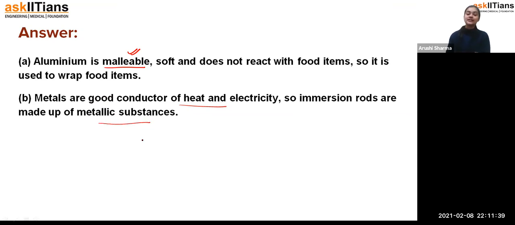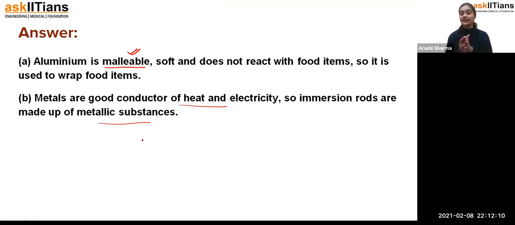Generally, we have immersion rods, and in the winter season we use them to boil water. So when you boil water with the help of it, they are good conductors of electricity, and it is getting heated up because the heat is also getting generated. And one more point is that the utensils which we use are made up of metal only, so they have a high melting point and boiling point.